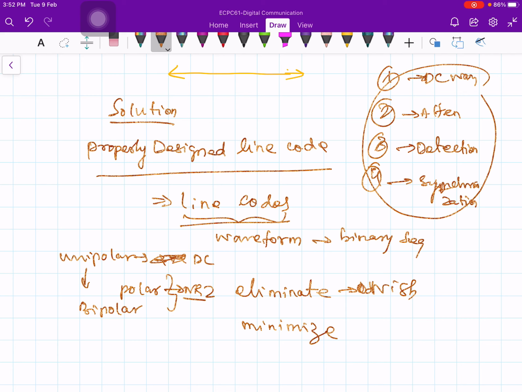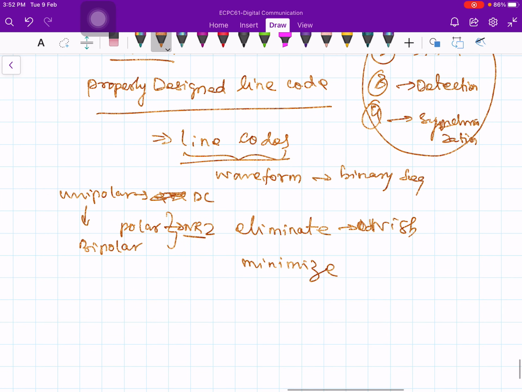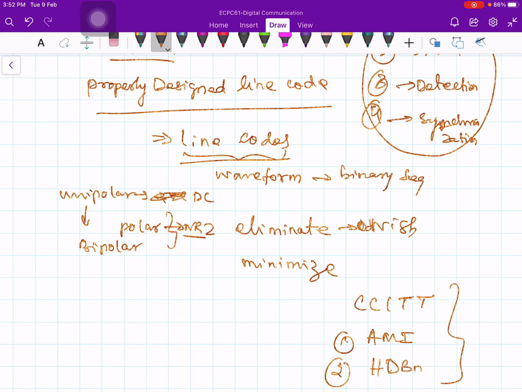Okay, so let us talk about it in the next class. In the next class, let us talk generally about two important classes of line codes, which were coined and standardized by CCITT. They are the AMI code, and the second one is the HDBn code. We will see these codes in detail in the next class.